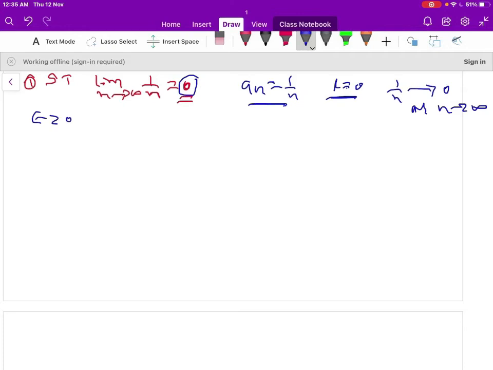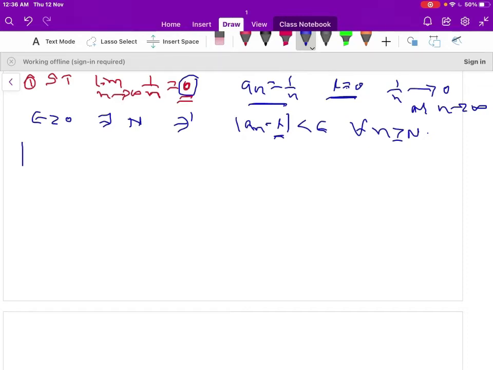For any epsilon, there exists a positive integer N such that modulus of a_n minus L is less than epsilon for all n greater than or equal to N. If this holds, we can say that the sequence is a convergent sequence and it converges to the limit L. Here L is 0.